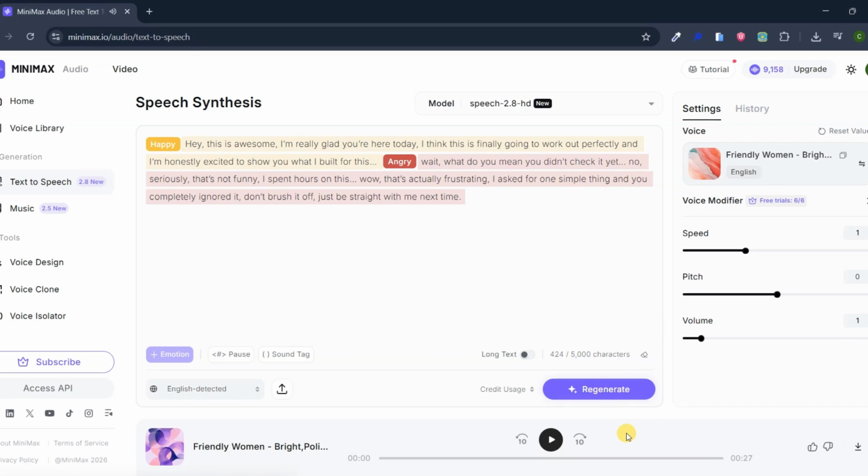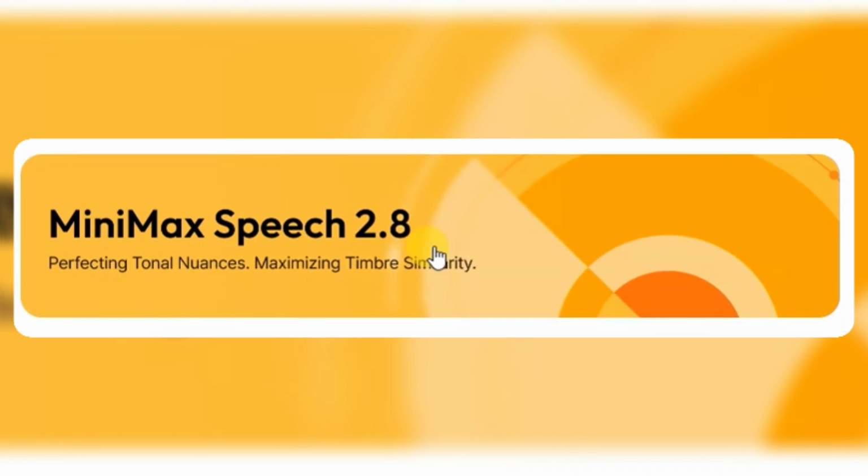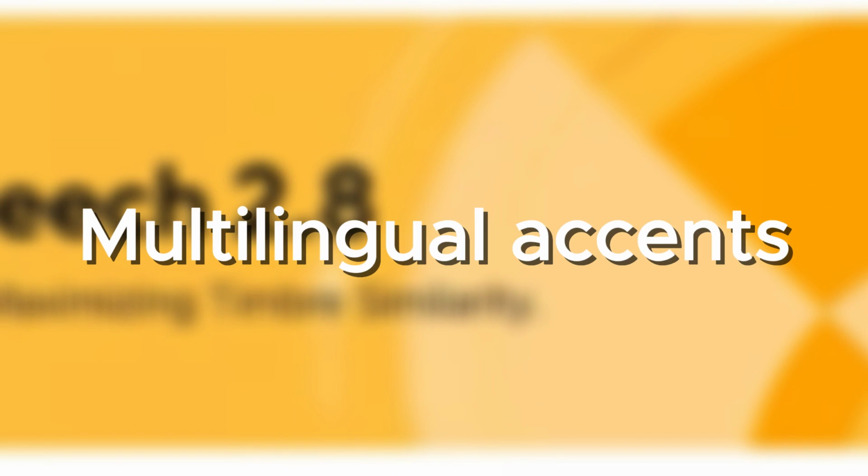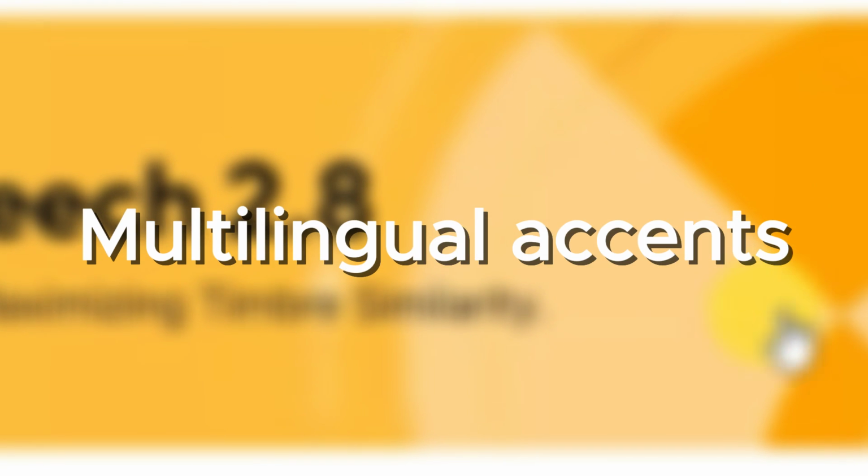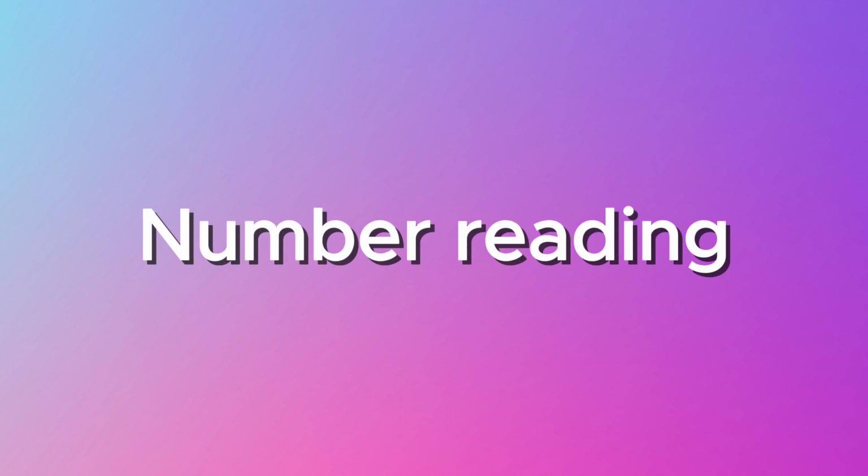Within seconds, you'll get a natural-sounding voiceover with expressive emotion that feels like it came straight out of a recording booth. The Speech 2.8 upgrade introduces a new, fluent emotion that makes voices flow more naturally and feel less stiff, especially in long narrations. Multilingual accents are smoother and more human-sounding, which is huge if you create content for global audiences. Number reading has also been upgraded, so tutorials, stats-heavy videos, and finance scripts come out far clearer than before. These small details make a massive difference for content creators and save you money from hiring a voice actor.